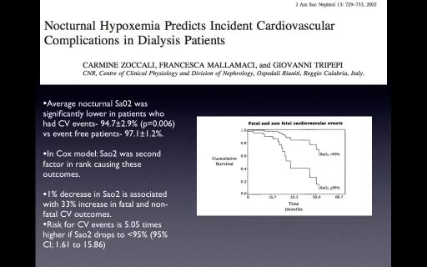And not even the sympathetic activity. There have been studies done that showed the effect of oxygen saturation on cardiovascular complications in dialysis patients. And what they found out is that as your oxygen saturation drops down, there is a high chance of death in these patients. In fact, even a 1% decrease in oxygen saturation is associated with around a 33% increase in fatal and non-fatal cardiovascular outcomes. So we know that there is data. And what they are saying in this study is that if your oxygen saturation is less than 95% or around 94%, your cumulative survival comes down drastically.